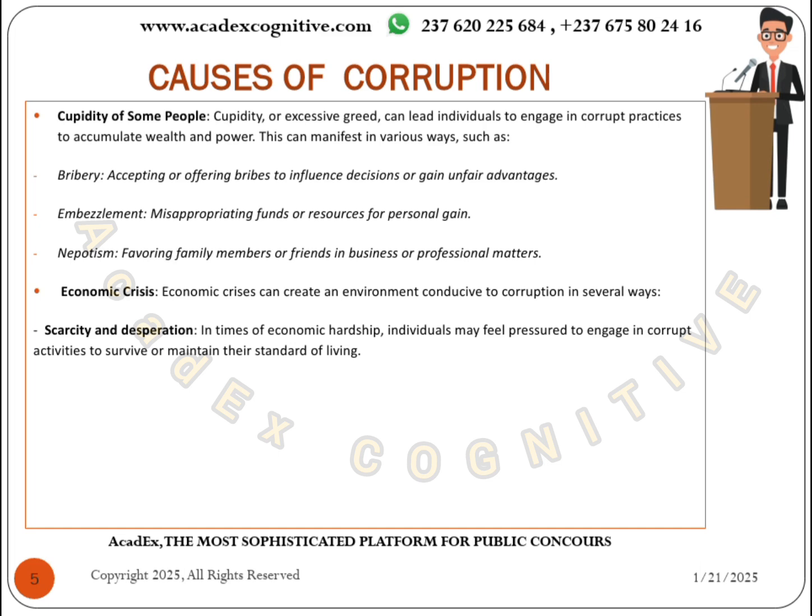I really need this money. This 2 million, I need it. It's going to solve some of my issues. It's going to solve some of my family problems, some personal problems. I'm going to maintain a standard of living. It's going to help me to upgrade my standard of living and so on. As a result, you find the person venturing into corruption.